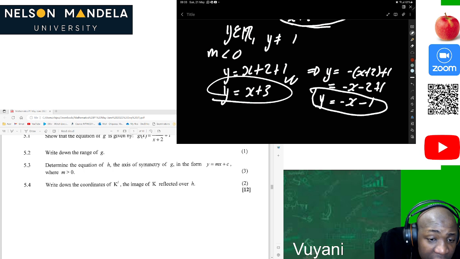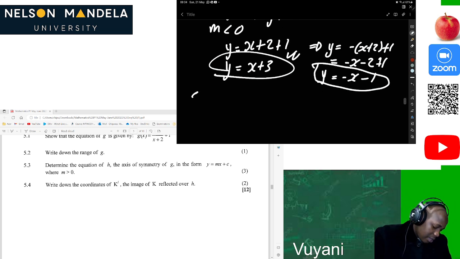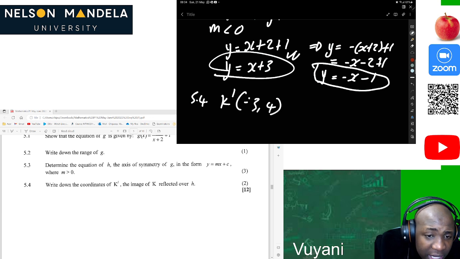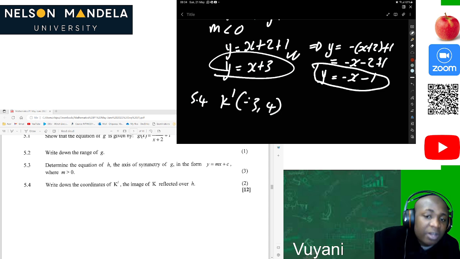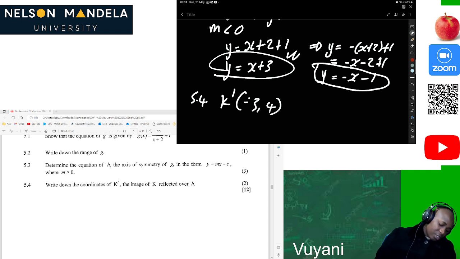Then the last question there, write down the coordinates of k inverse, the image of k reflected over h. That's easy because already we know that k is 5, 4, our k inverse will be -3, 4, because they told us the coordinates of k prime is the image of k reflected over h. So after that, you can see that, oh, okay, this is easy. It's an image that has been reflected along the line y equal to x plus 3. So this is easy.